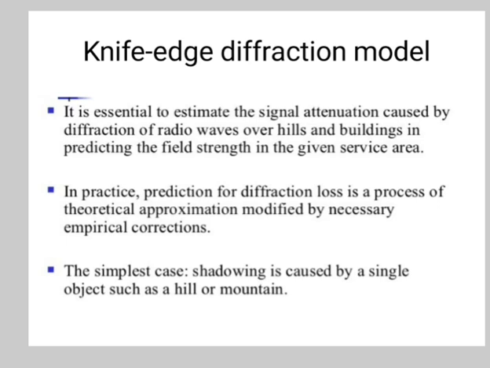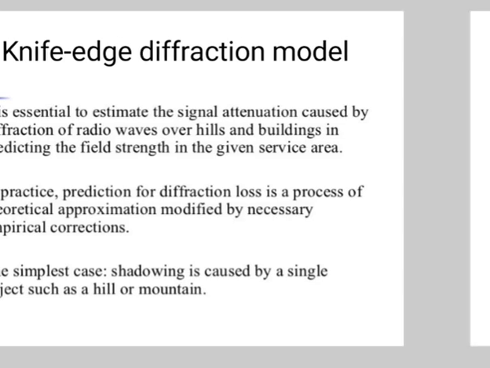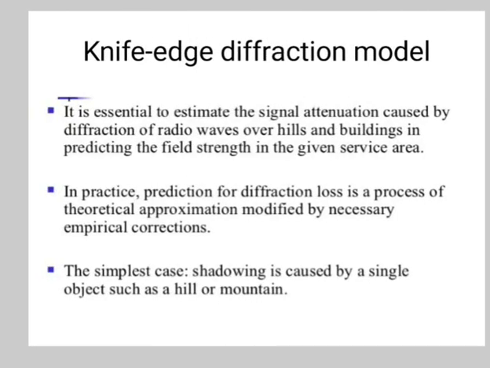A negative value for the parameter shows that the obstruction is below the line of sight, and if the value is well below zero, then there is hardly any loss. A value of 0 means the transmitter, receiver and tip of the obstruction are all in a line, and the electric field strength is reduced by half, or the power is reduced to 1/4 of the value without the obstruction. As the value of the diffraction parameter increases on the positive side, the path loss rapidly increases, reaching a value of 27 dB for a parameter value of 5.